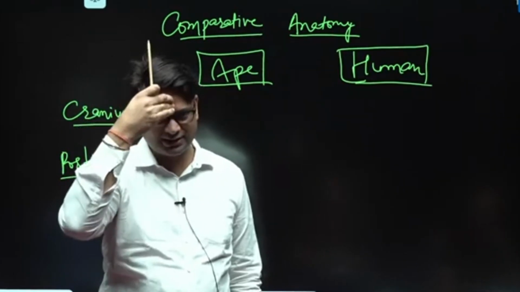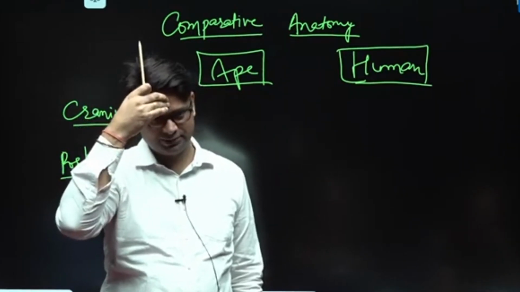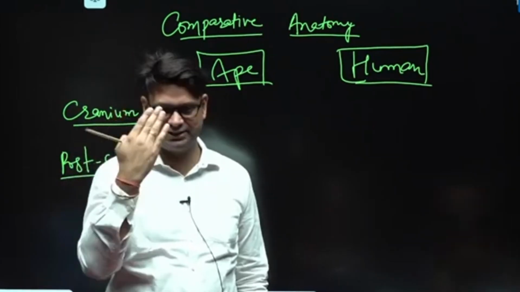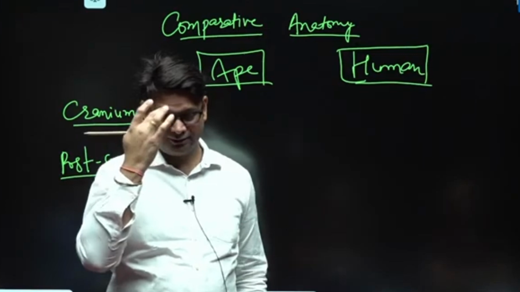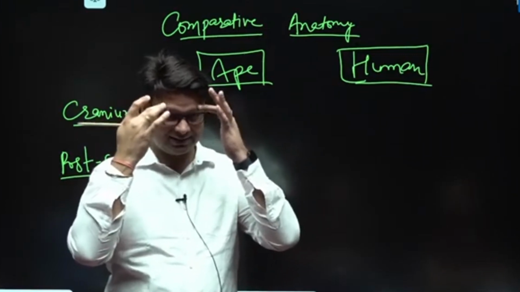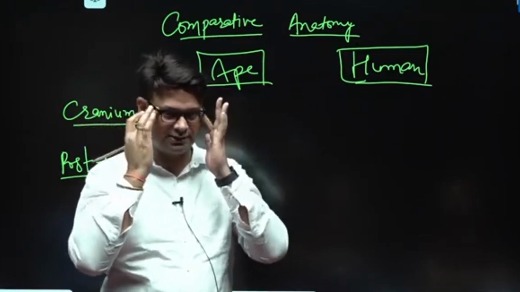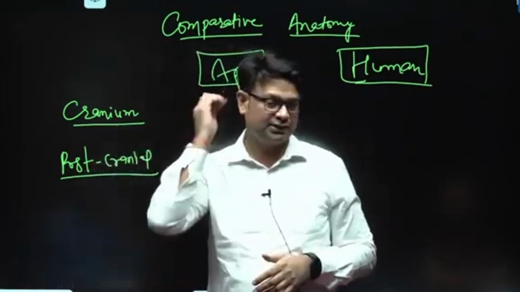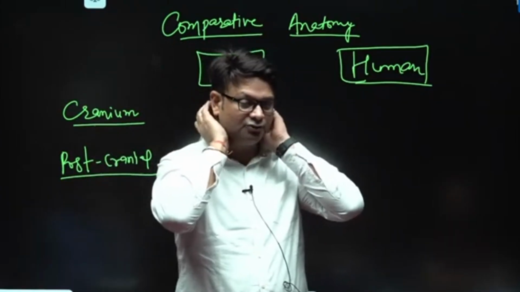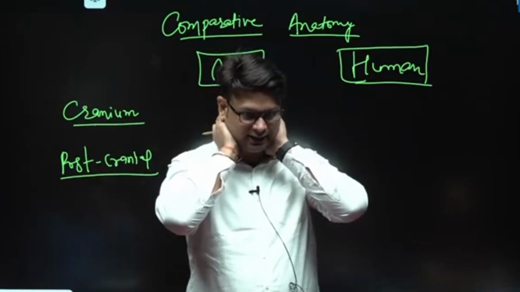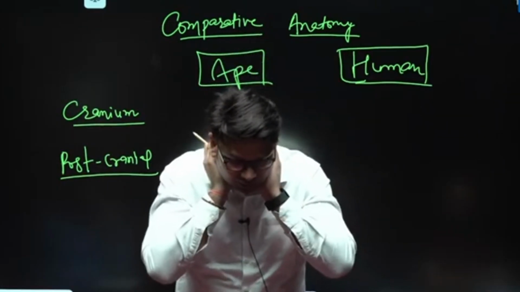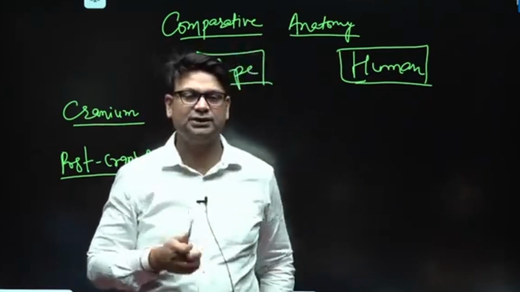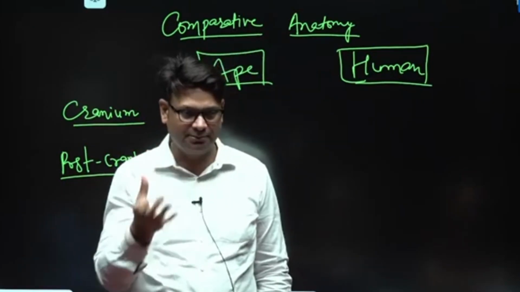because their frontal part of the brain, which is the seat of reasoning, is less developed, okay. Our frontal brain is developed, so we have a vertical forehead, they have a receding forehead, right? We have, you can say, less developed, less prominent supraorbital ridges, they have more prominent supraorbital ridges, okay. Then they have a nuchal crest for the attachment of heavy neck muscles to hold their neck because they walk like this, okay, nuchal crest is there, okay.